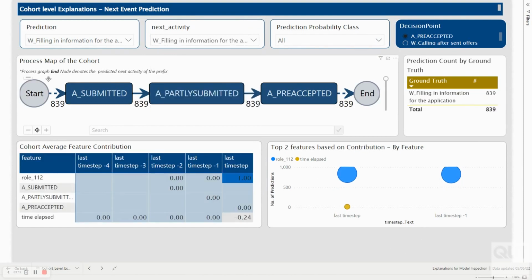We look at that, the process map looks same, the feature contributions look same. So we can kind of diagnose that it could be the case that the process traces that lead to each of these targets would have looked exactly the same in terms of the resource and in terms of the activity labels. And the third feature that we use is the time elapsed.